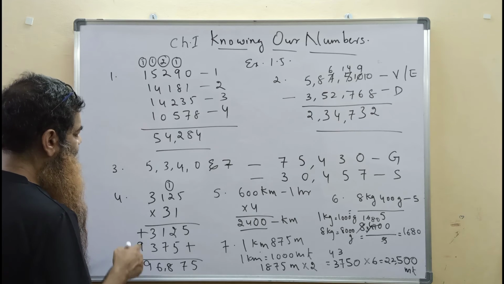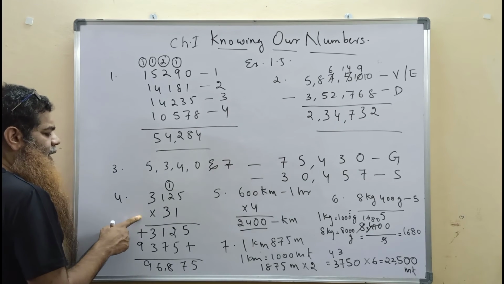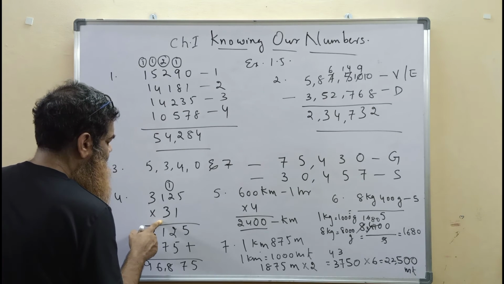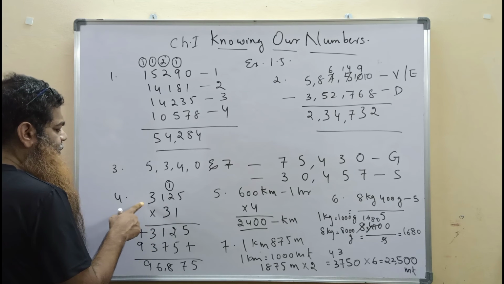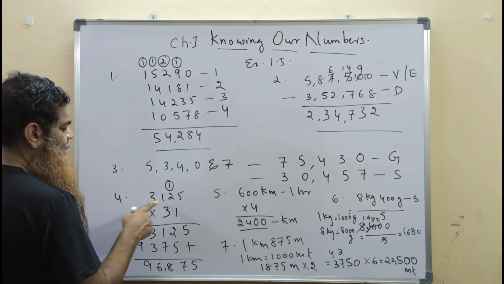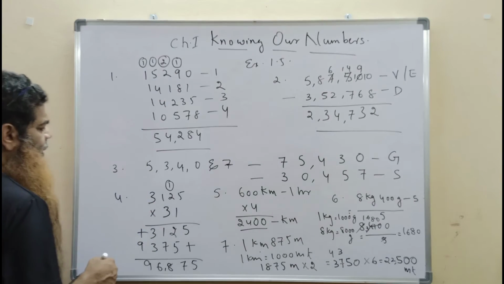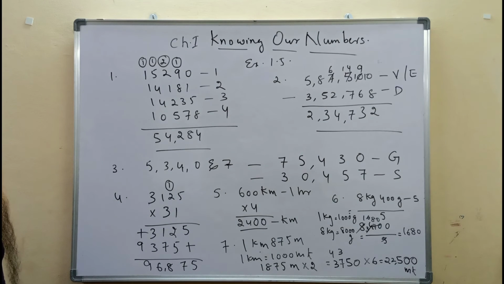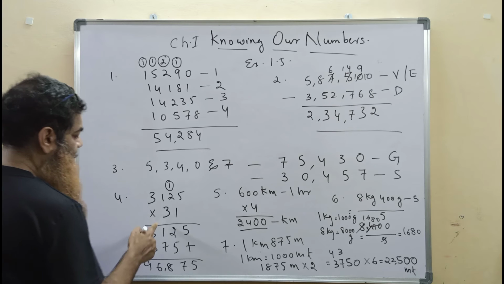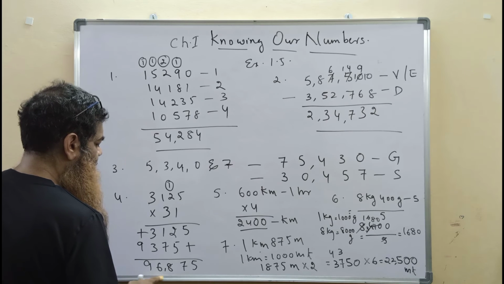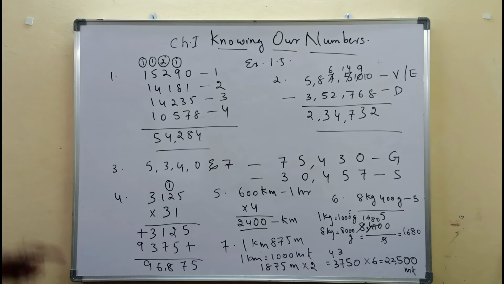Fourth question: in a bicycle industry 3,125 bicycles are made each day. How many bicycles are made in the month of July? The month of July has 31 days, so we need to multiply by 31. For example, if it is 3,125 bicycles in a day, in 2 days it is 2 times 3,125, in 3 days it is 3 times 3,125. So in 31 days it is 31 times 3,125. It is 96,875. So 96,875 bicycles are made in that industry in the month of July.